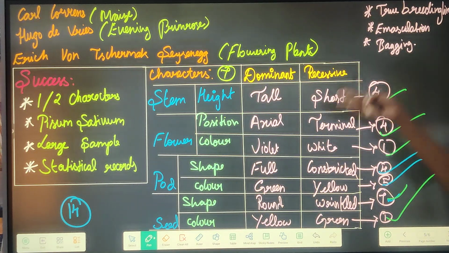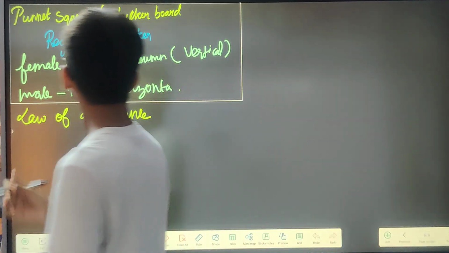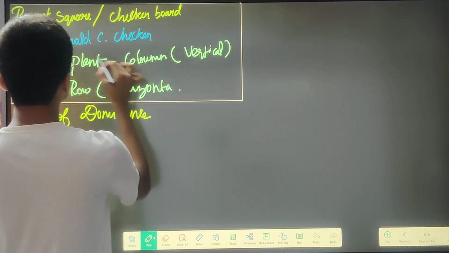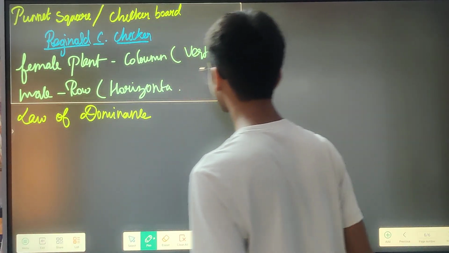Like all these characters will be located in the loci evenly of a chromosome. Then now we have the Punnett square, which is also known as the checkerboard. It was actually designed by Reginald C. Punnett.